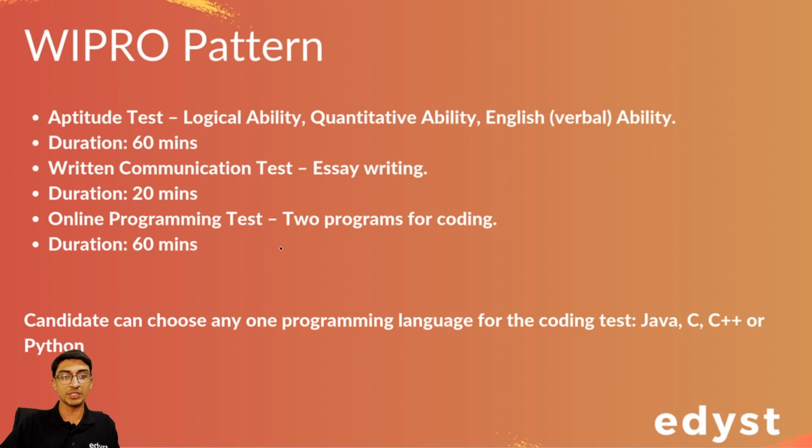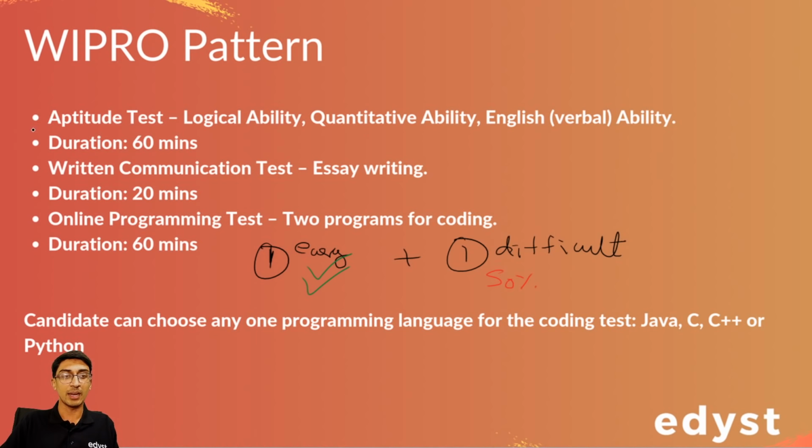Generally the pattern is that you'll have one easy plus one difficult question. Our aim should be that the easy one should get cleared no matter what, and for the difficult one we should ideally have at least 50% of the test cases passing. So we should at least aim for 50% of the test cases over here. That's what our aim should be.